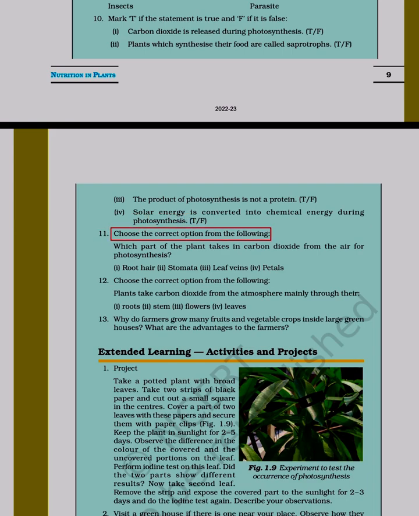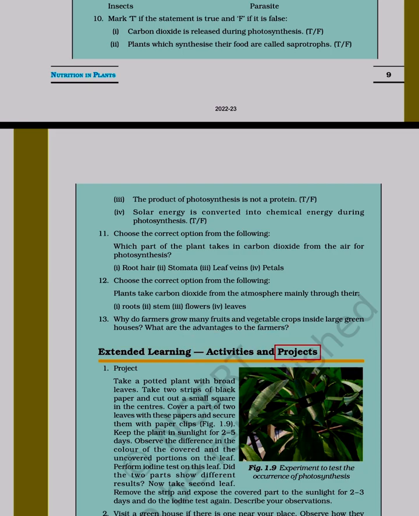11. Choose the correct option from the following. Which part of the plant takes in carbon dioxide from the air for photosynthesis? 1. Root hair, 2. Stomata, 3. Leaf veins, 4. Petals. 12. Choose the correct option from the following. Plants take carbon dioxide from the atmosphere mainly through their 1. Roots, 2. Stem, 3. Flowers, 4. Leaves. 13. Why do farmers grow many fruits and vegetable crops inside large greenhouses? What are the advantages to the farmers?